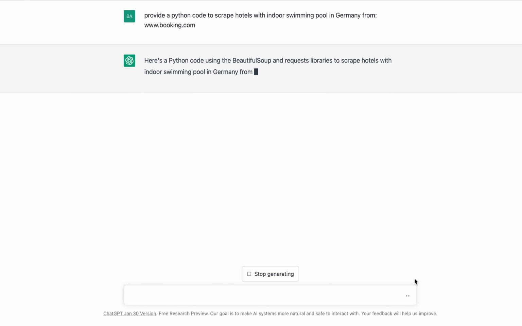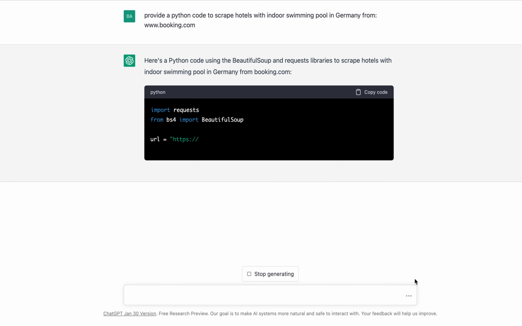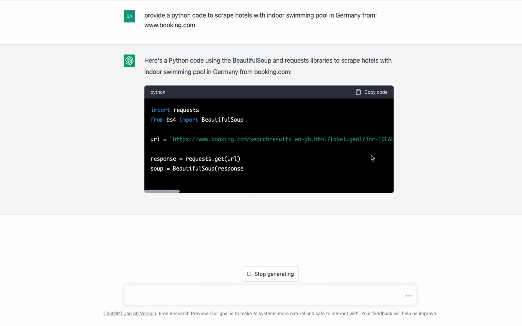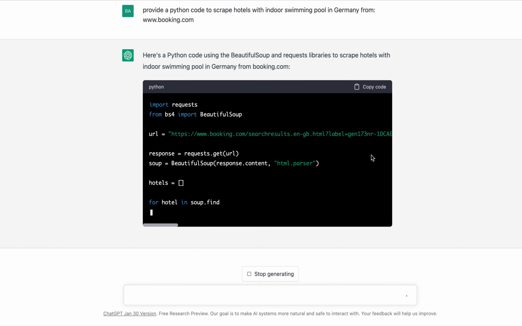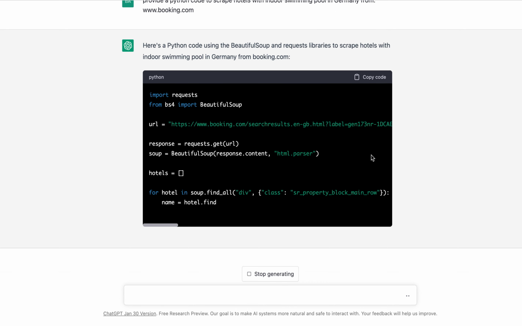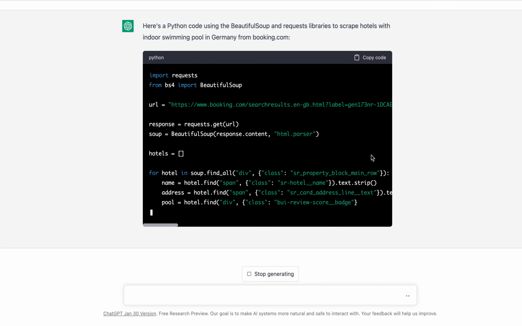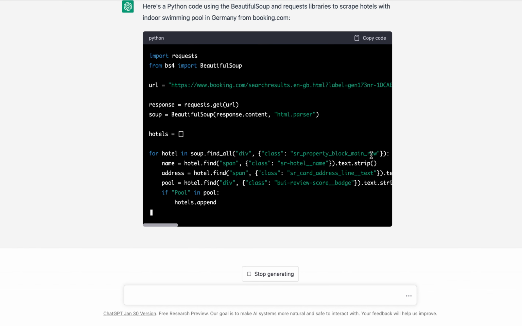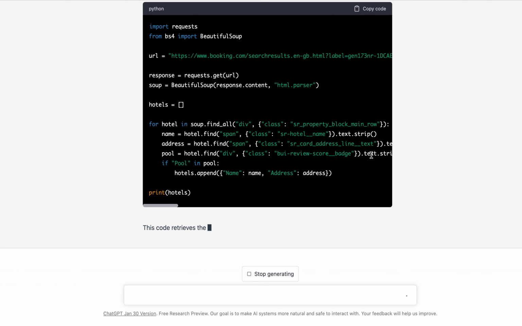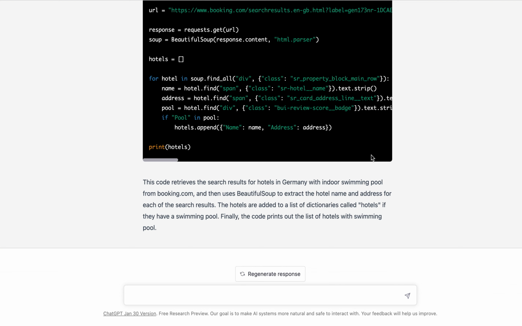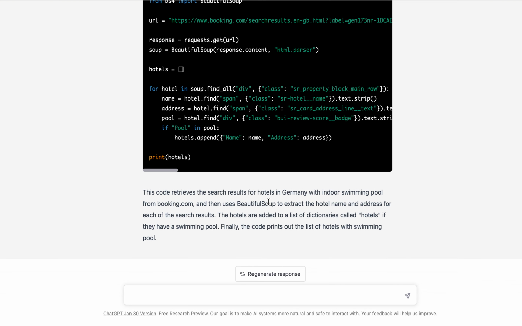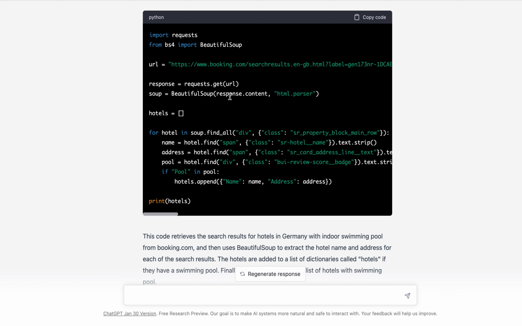Okay, here is a code using the Beautiful Soup and requests library to scrape hotels with indoor swimming pool. Here we go. It's popping up. So there we have it. We have the code here, right? So all we have to do is just grab this code, take it back to Python.